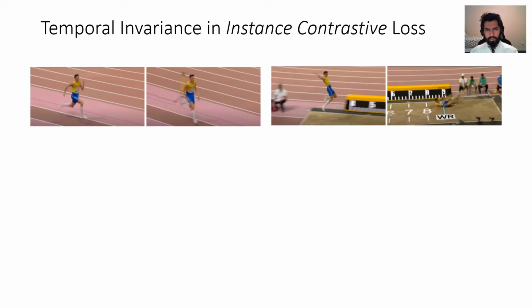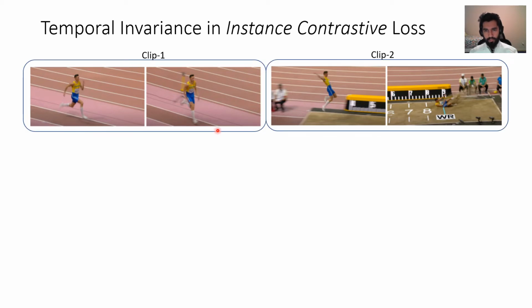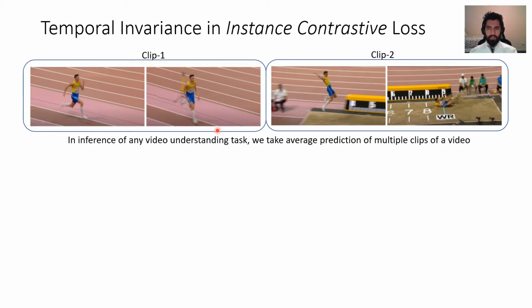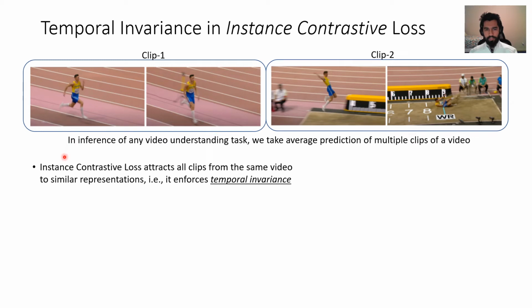So let's talk about the problem associated with the instance contrastive loss which we found. It's a general practice in standard video understanding tasks that we first divide the video into clips. We first take the clip level prediction and take their average to get a video level prediction. But in instance contrastive loss, since it attracts all the clips to a similar representation, it enforces temporal invariance.